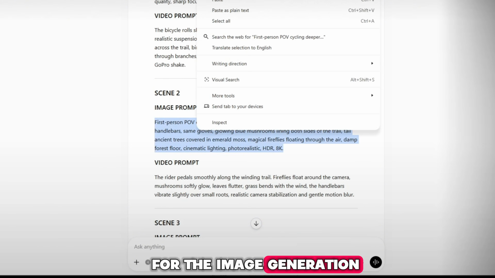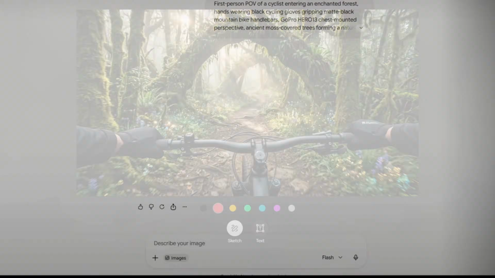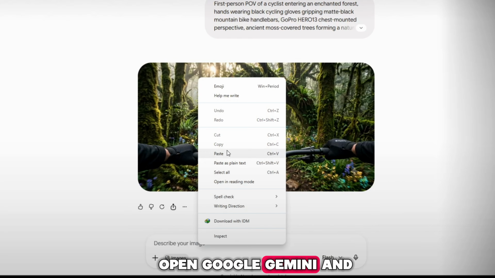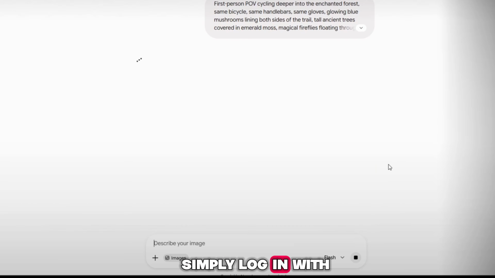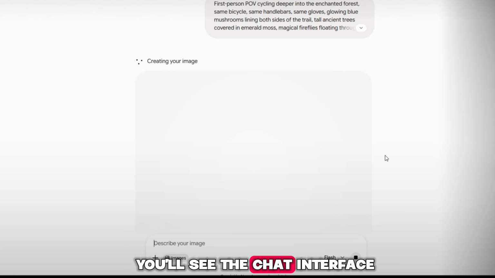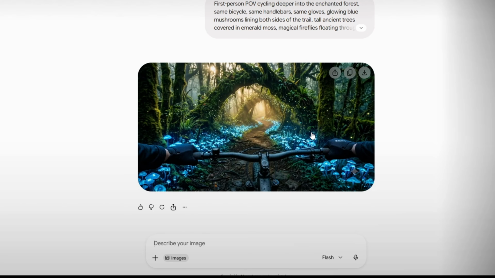For the image generation, I'm going to use Google Gemini. And this step is very important, so make sure you follow carefully. First, open Google Gemini and sign in with your Google account. If you don't already have an account, simply log in with your Gmail. Once you're inside Gemini, you'll see the chat interface. Now go back to ChatGPT and copy the image prompt that it generated for your story. After that, return to Google Gemini and paste the prompt into the chat box.